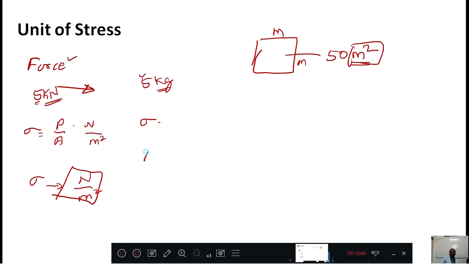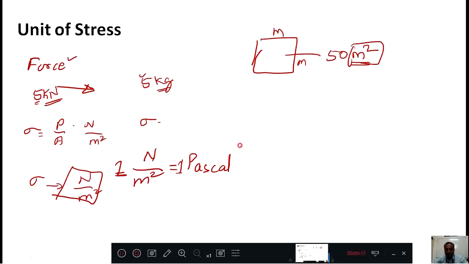Then what is this Newton per meter square? Another name for this one is a Pascal. This is the name of the scientist who invented it, who gave this name. Therefore, we will call 1 Newton per meter square as 1 Pascal.